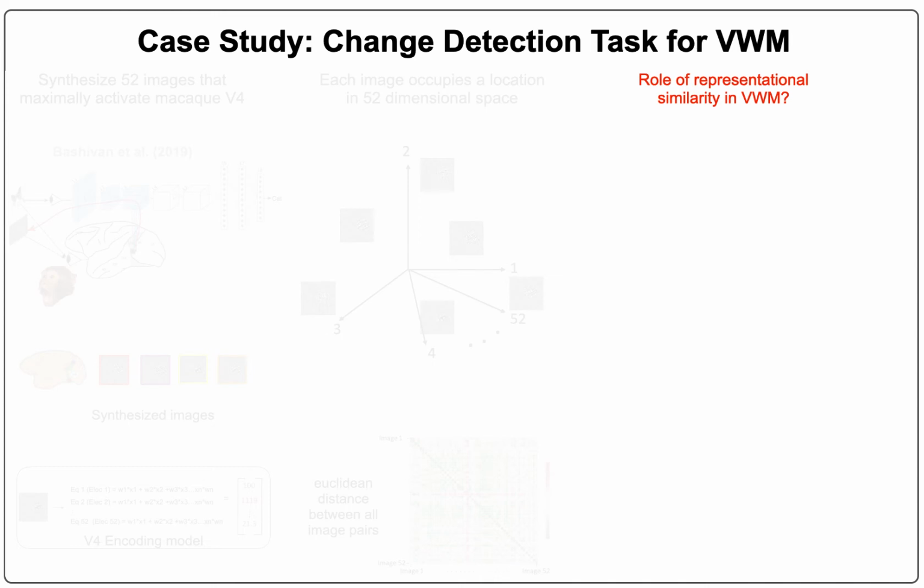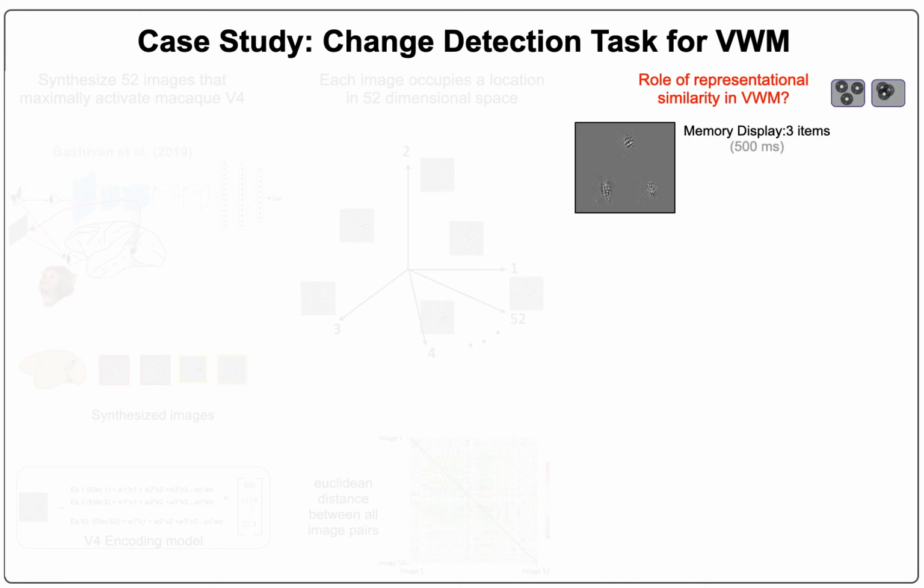There are existing theories that posit that information across levels of the visual processing hierarchy are represented on these two-dimensional maps, and when items occupy locations that are far from each other, each of these items are remembered well. But in contrast, when items are close to each other, their activity profiles overlap, leading to destructive interference, manifesting as quote-unquote cognitive limitations. To test this theory, we had participants complete a 2 AFC change detection task, in which they